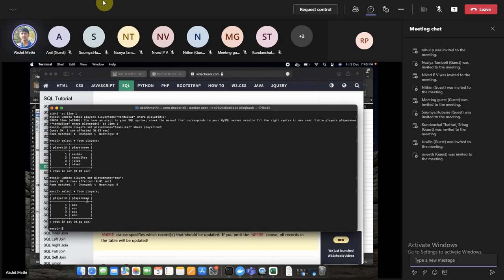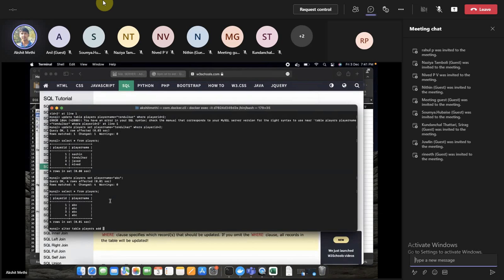Apart from it, let's say at a later point of time, you thought that you wanted to add another column, like altering the table. That is also possible in SQL. Right now your table schema is, you had 2 columns, one is player ID, one is player name. To add a new column, it would be alter table, your table name, which is the players table.